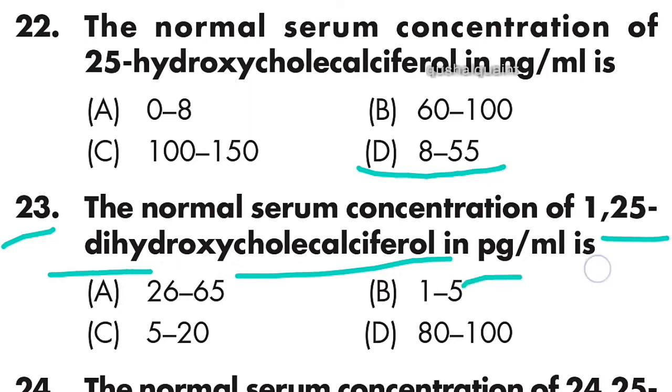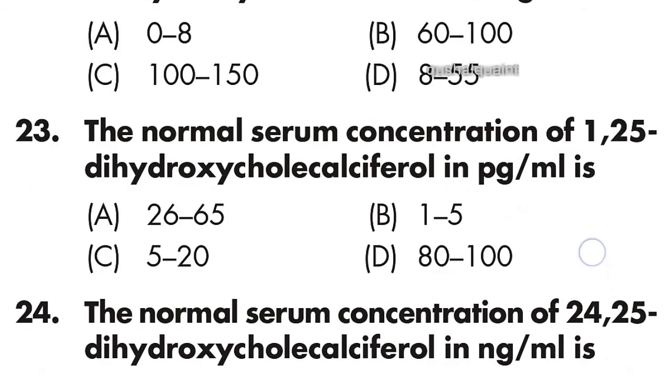Question number 23: the normal serum concentration of 1,25 dihydroxycholecalciferol in picogram per milliliter is 26 to 65 picogram per milliliter. Option A is right.